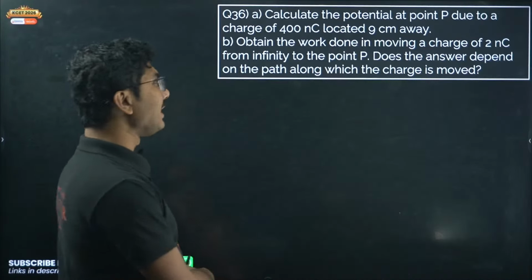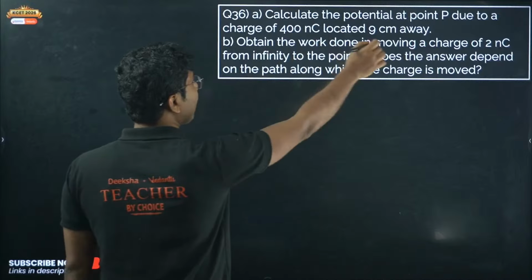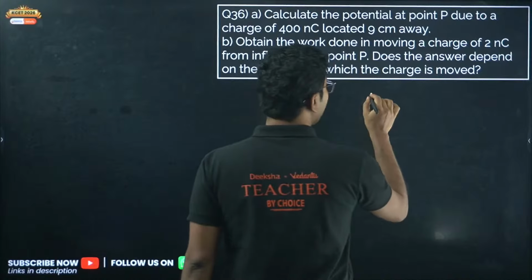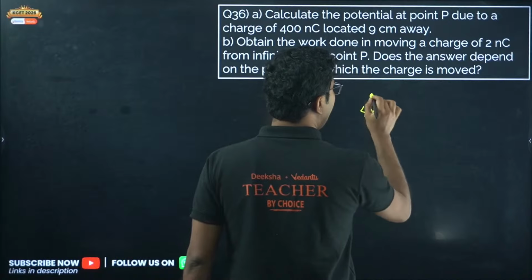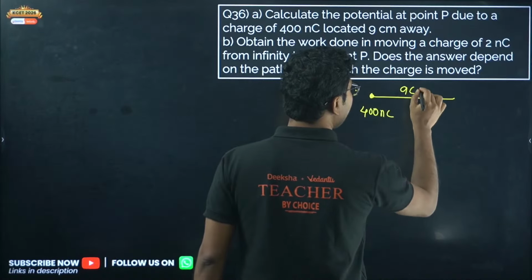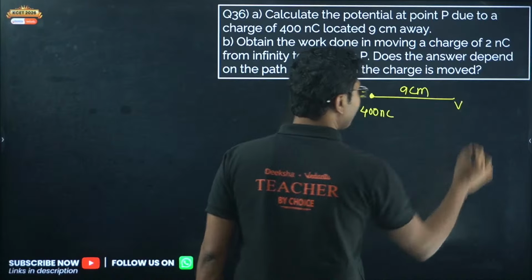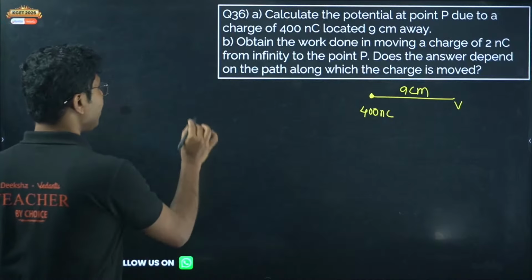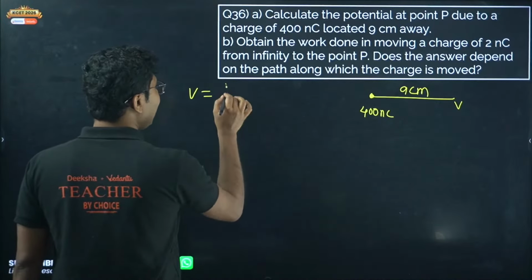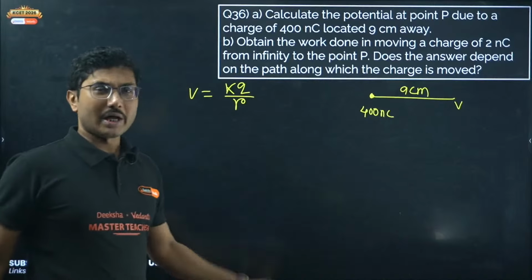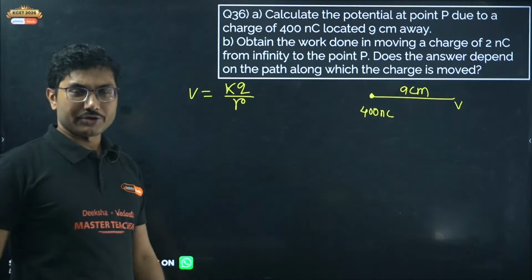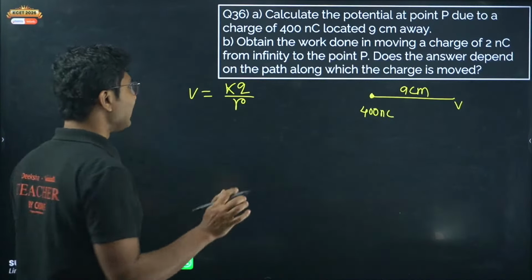Calculate the potential P due to a charge of 400 nanocoulomb, 9 centimeter away. So we have a 400 nanocoulomb charge and 9 centimeter away. We are trying to find the potential. Potential is given by KQ by R. Don't make the mistake of putting an R square for potential. Potential is only one single R.